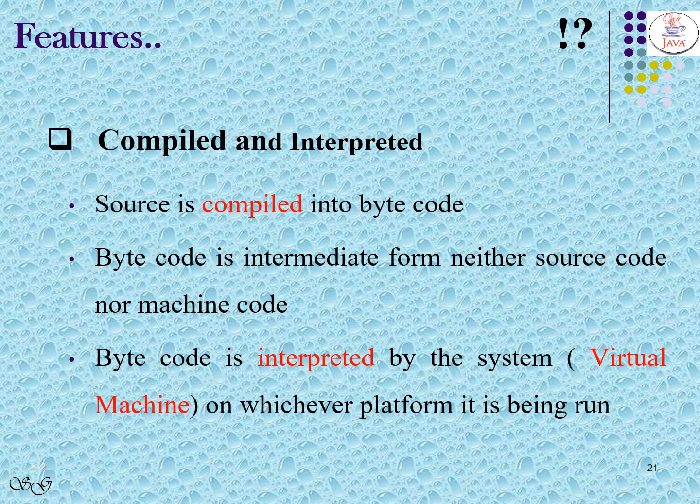The next feature of Java is compiled and interpreted. Any Java code has two phases: compilation and interpretation. Java source code is compiled into bytecode. Bytecode is an intermediate form, neither source code nor machine code. Bytecode is interpreted by the system on whichever platform it is being run. The system or environment which interprets bytecode is said to be the virtual machine.